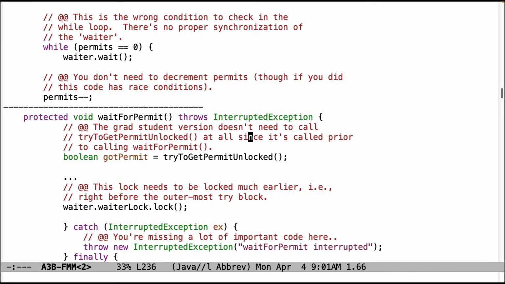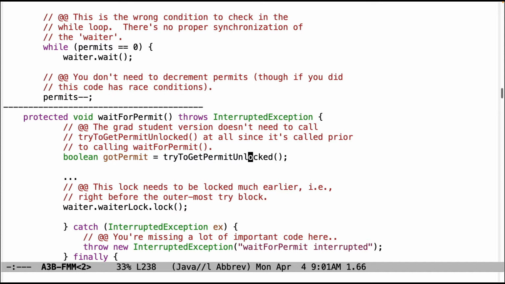So now let's take a look at this. This is the grad student version of things, so it's a little bit different. The grad student version doesn't need to call try to get permit unlocked, because that's all handled earlier before wait for permit is called. The try to get permit method for the grad student version acquires the lock and holds it if it's unable to obtain a permit. So by the time wait for permit is called, that lock is held. That's one of the main differences between the grad student and the undergrad version.